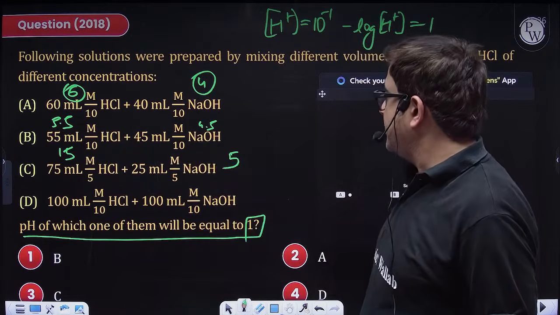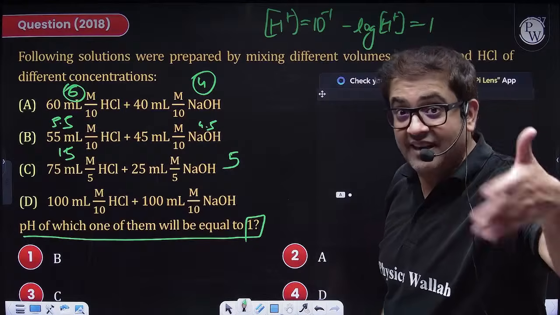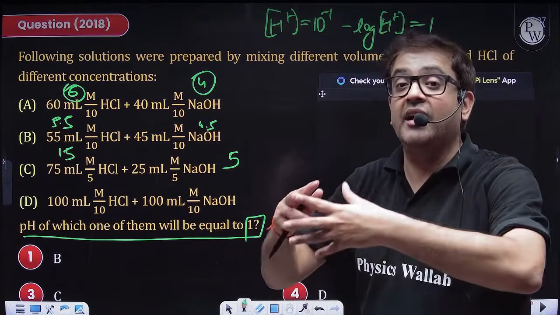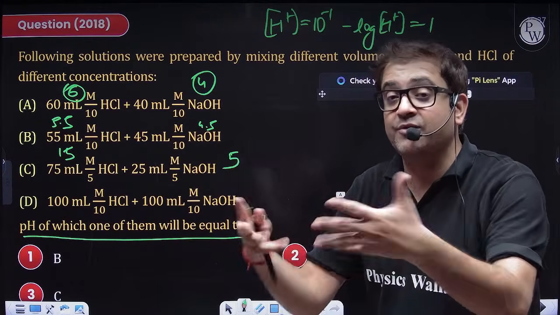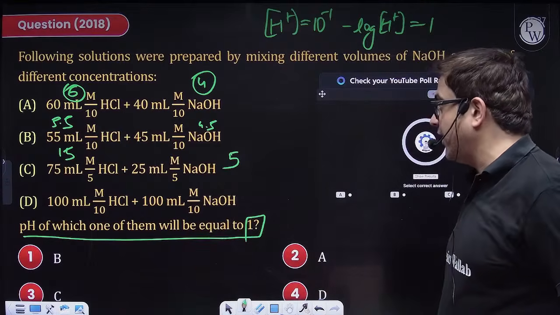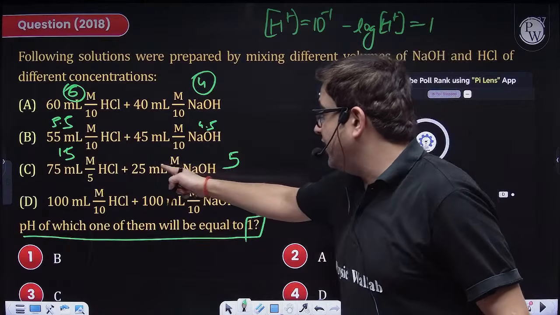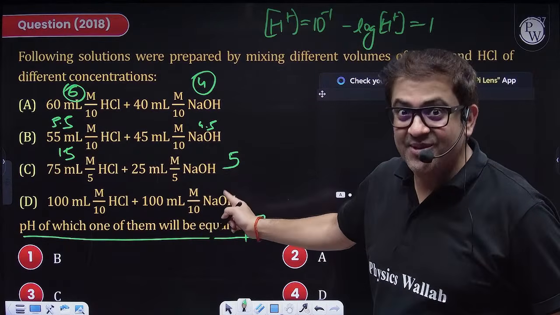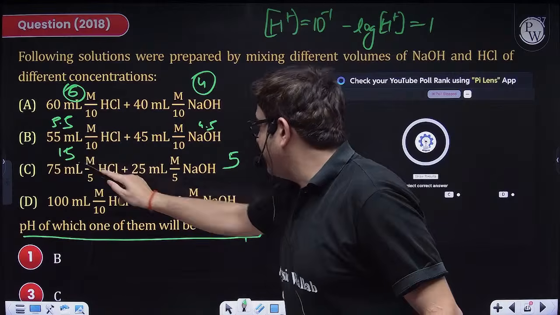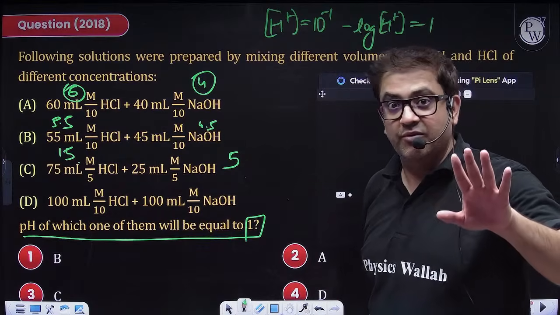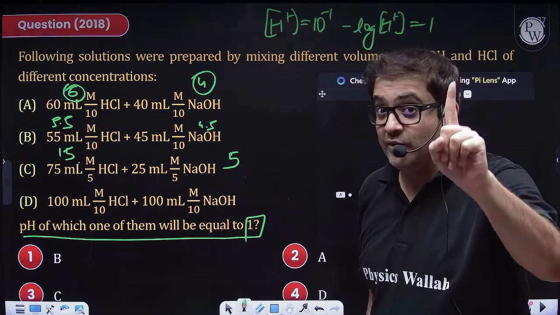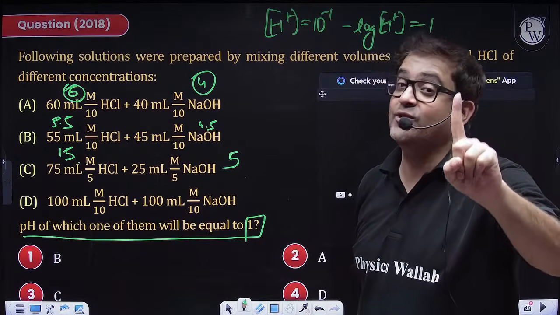You can see the difference, beta. I need difference of 10, na? I need difference of 10. I'm just giving a trick to come up with the option fast. But yes, obviously after that we'll solve it. So here difference is 2. Here difference is 1. Sir, here difference is 10. 10 millimoles. Because acid is 15, base is 5. So 5 of the acid will be gone, but you will be left with 10 millimoles of H plus.